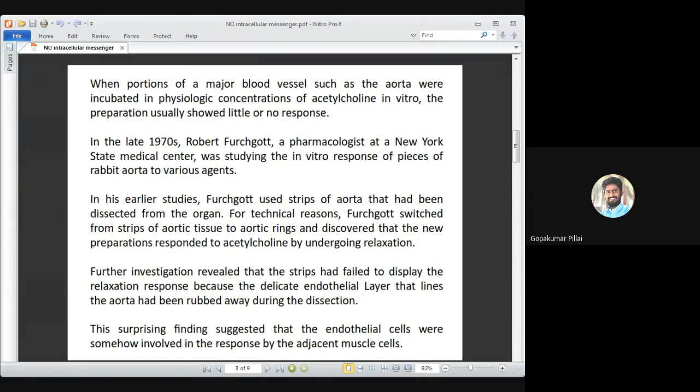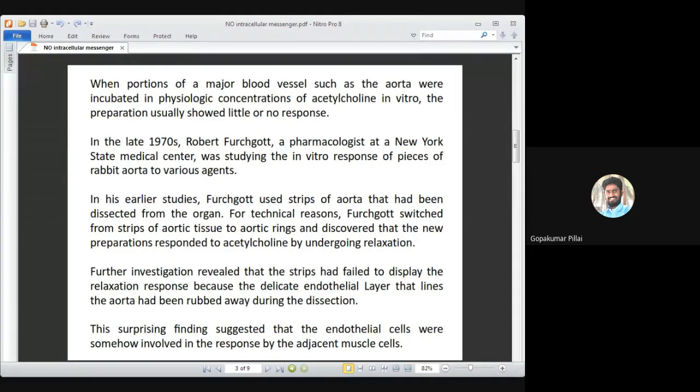So when he tried out with aorta rings, he was getting a response, because in the aorta ring, he was not causing any damage to the endothelial layer. He was just cutting out a small ring, and the ring was taken up for the study. So that is where the endothelial cells lining that particular ring were unaffected, and he was able to get the response.